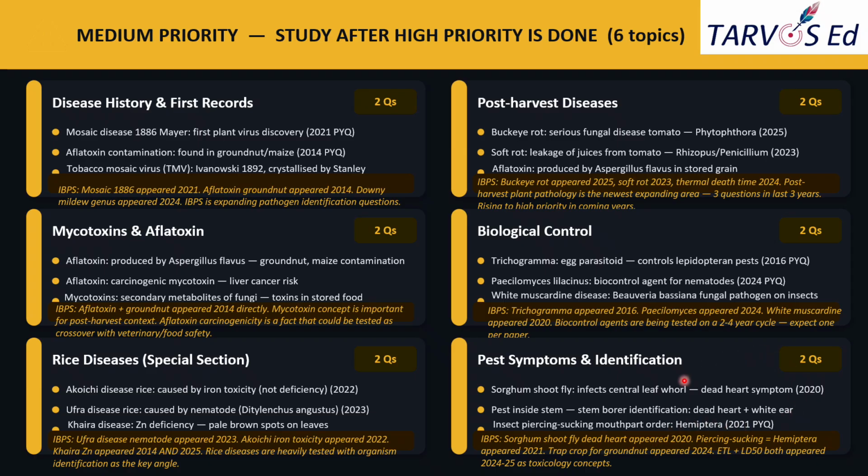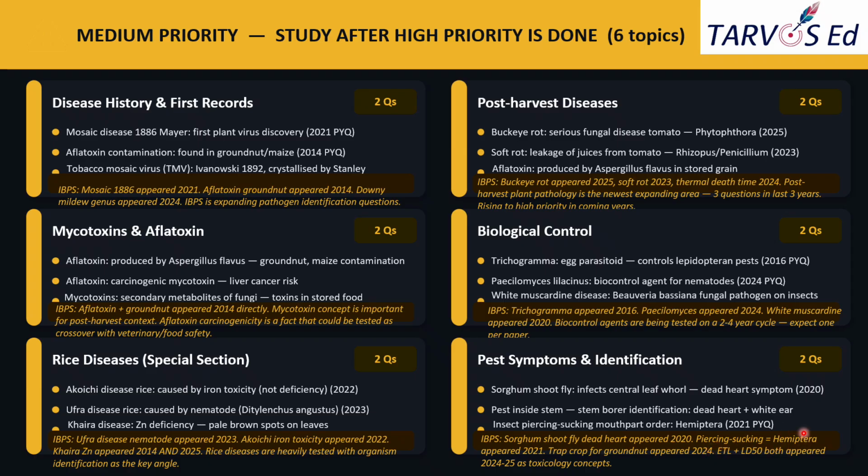And there was a 2024 question on trap crop for groundnut. And remember, ETL and LD50 both appeared in 2024 as well as 2025 as toxicology related concepts that we have already covered under the high priority.